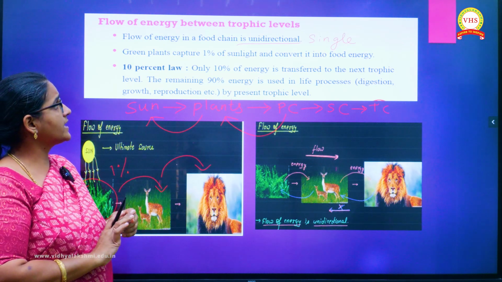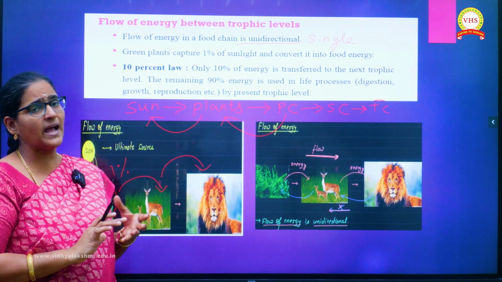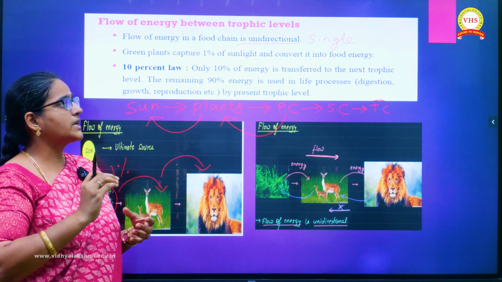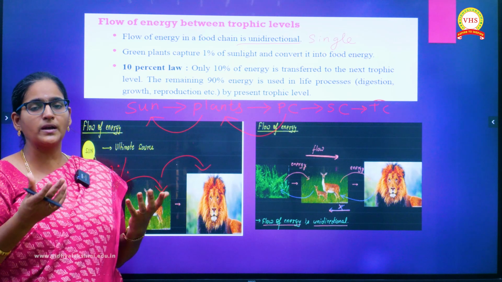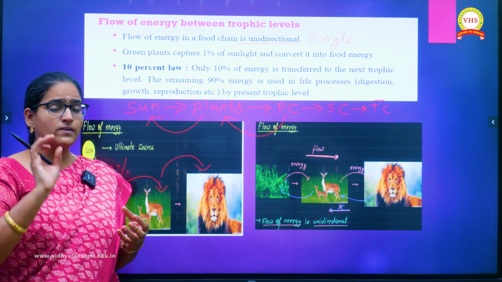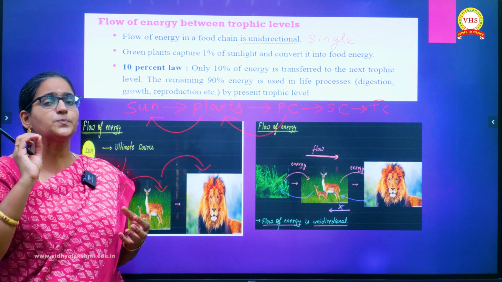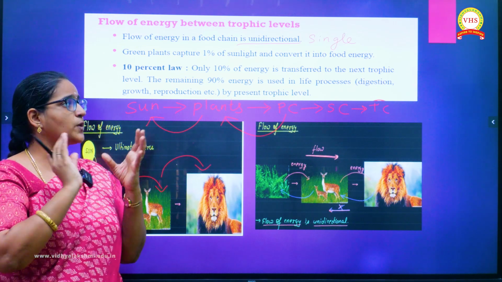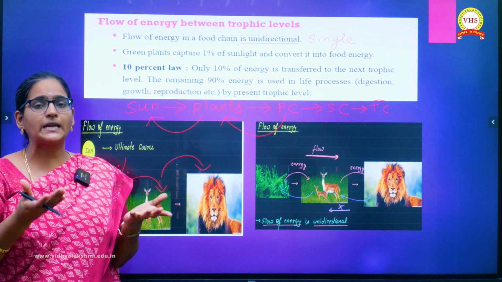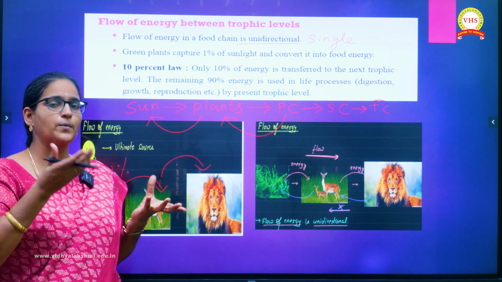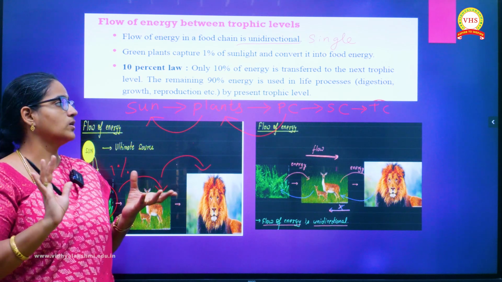And the second statement: green plants will capture 1% of sunlight and convert it into food energy. Food energy is nothing but chemical energy. So green plants will absorb only 1% of sunlight, and that too for the photosynthesis process. Once the photosynthesis process is completed, the net product we get is glucose. So using that 1%, they will produce the food molecule called glucose.